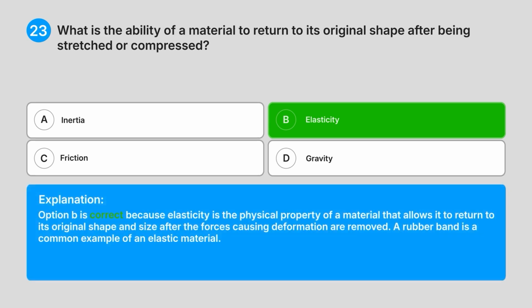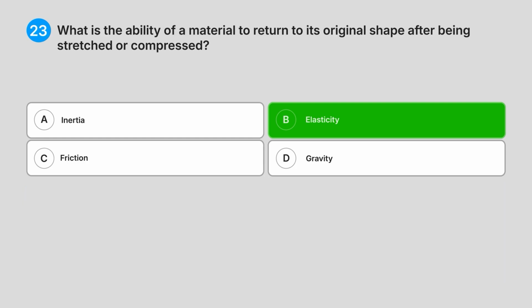Explanation: option B is correct because elasticity is the physical property of a material that allows it to return to its original shape and size after the forces causing deformation are removed. A rubber band is a common example of an elastic material.